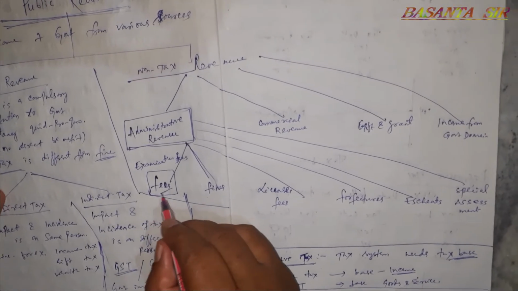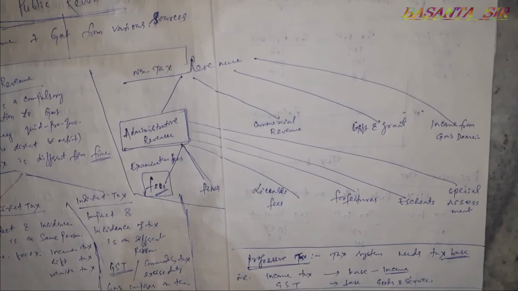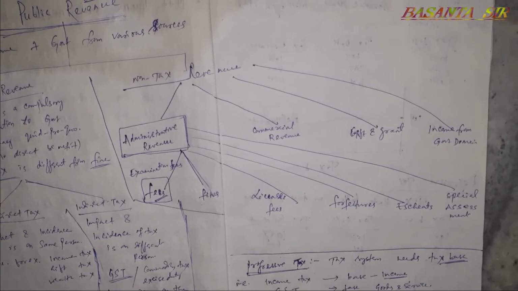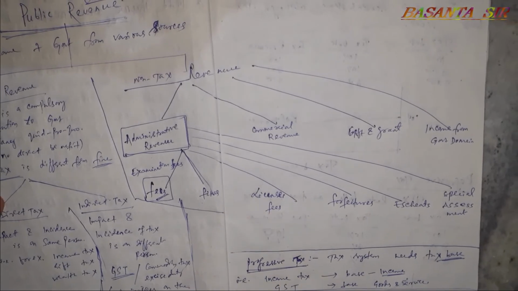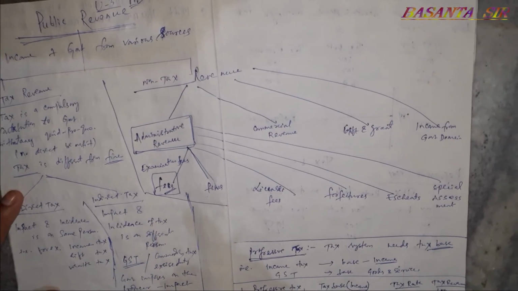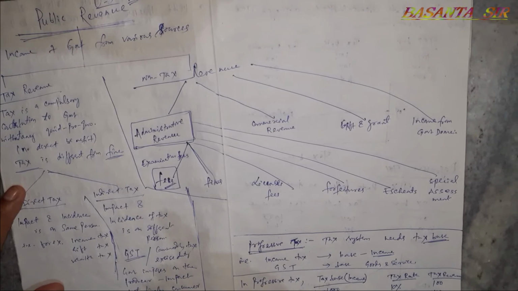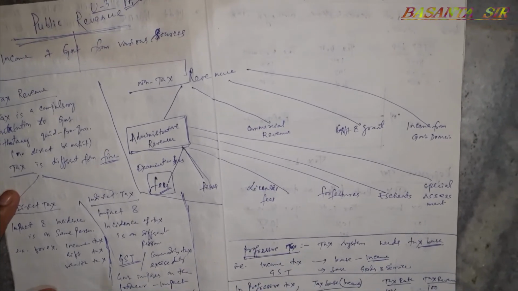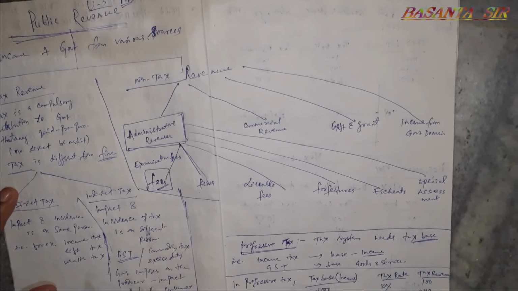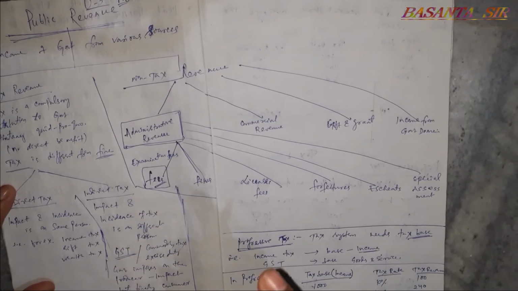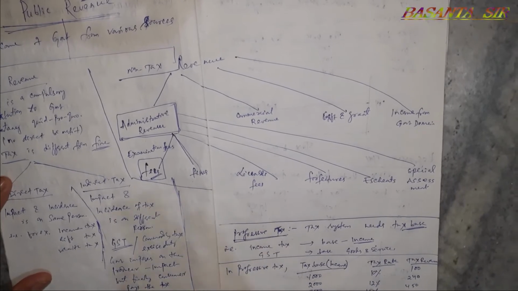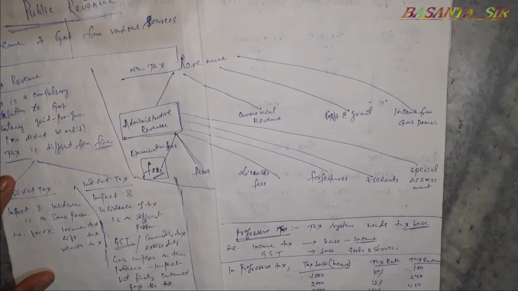We can also take fees like income certificate fees. We have to pay some court fee for that. Income certificate, caste certificate, we have to pay some court fee like that. These are the fees. These fees are given by the person who gets the direct benefit from the government administration.